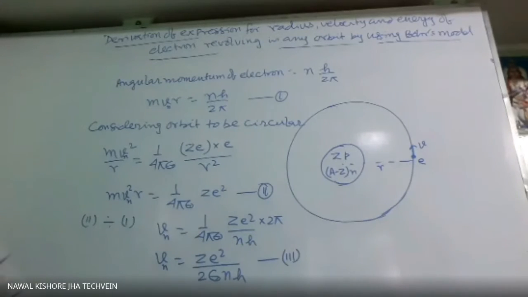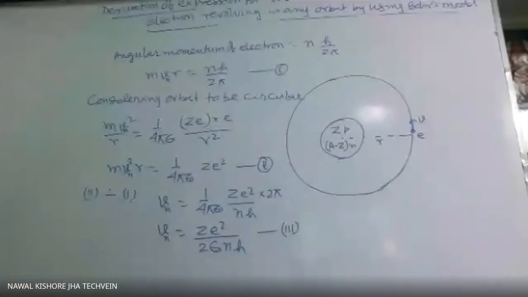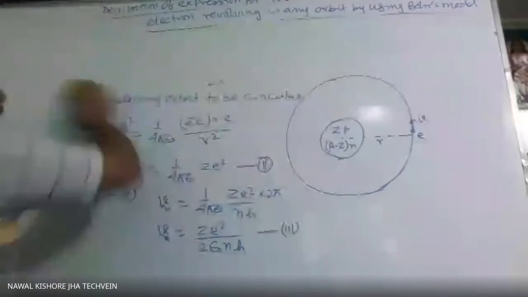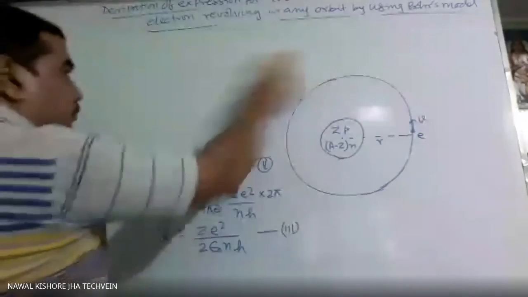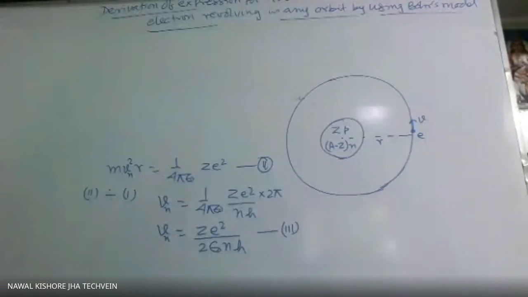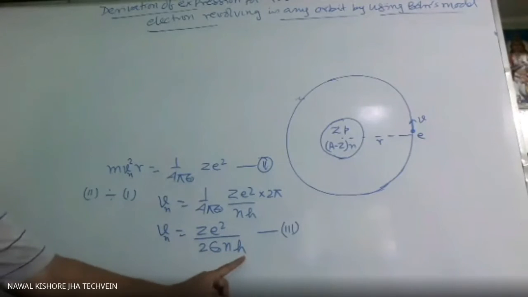Now, if Z is 1 and n is 1, what will we get? e square over 2 epsilon naught h, that is a constant that will not depend on any atom.